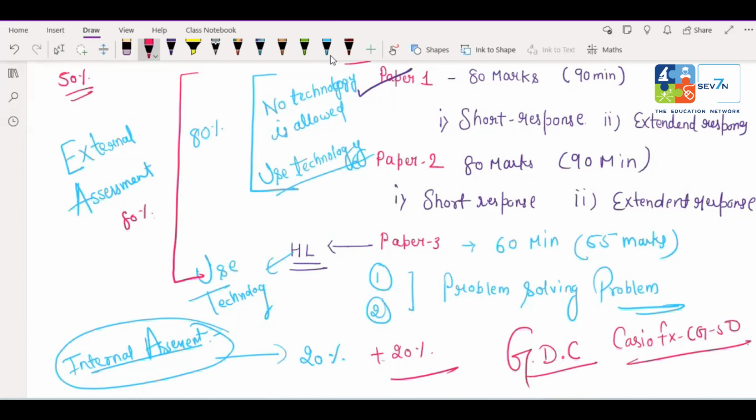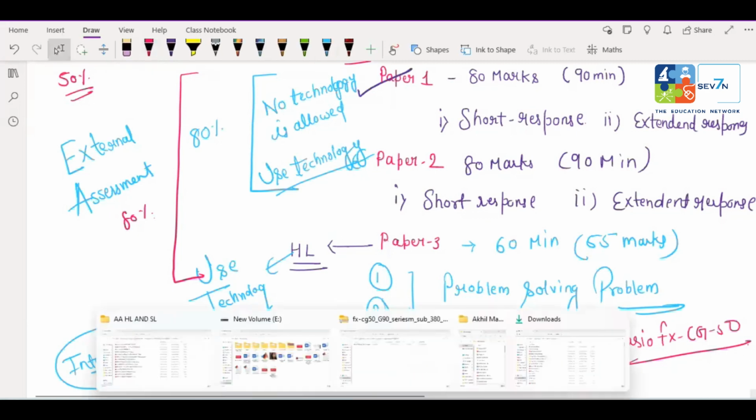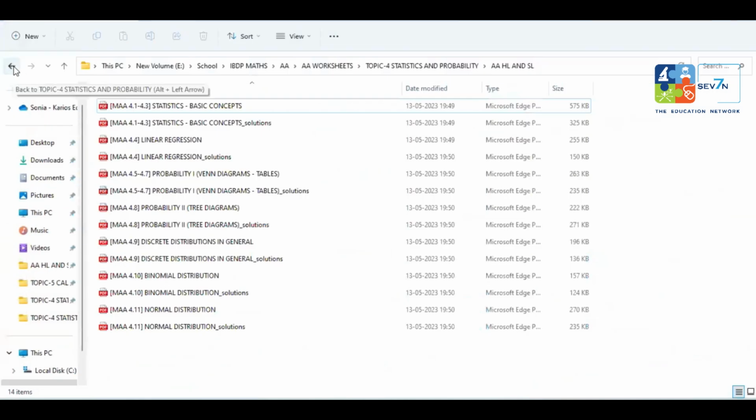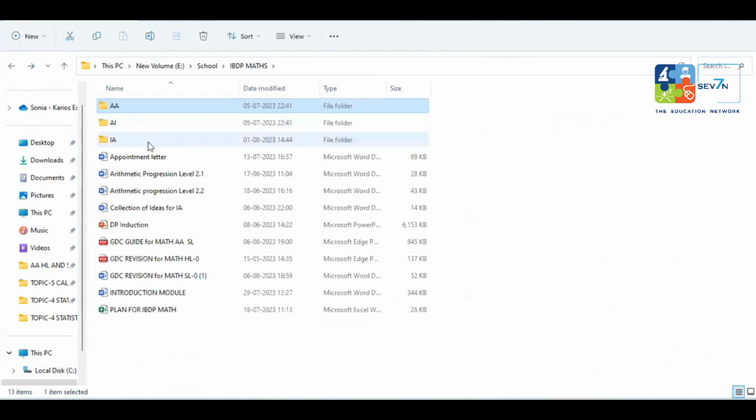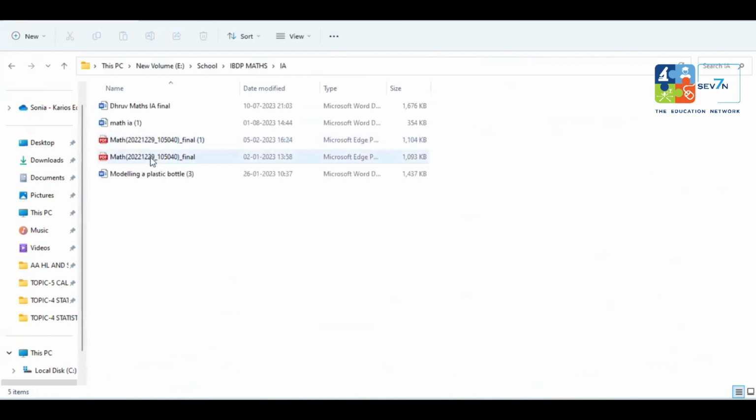But in case of the IA, Martin, we have many different criteria. Your criterion A will be the presentation of your research work. The second one is mathematical communication, meaning which different types of mathematical concepts you are using in your research. Personal engagement: what is your personal interest in that problem. Reflection and the use of mathematics: how you are using that mathematics. I'll show you one example of how we can make this IA, your internal assessment. I just need to show you a short sample.